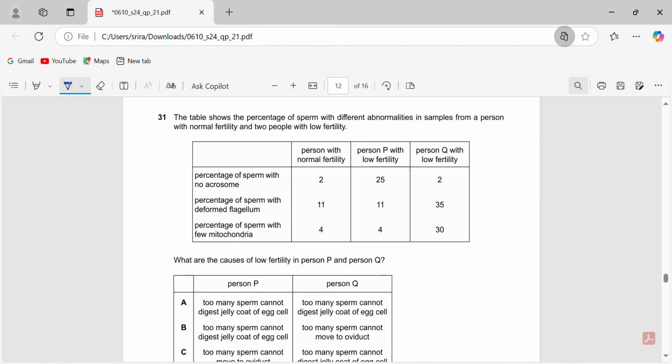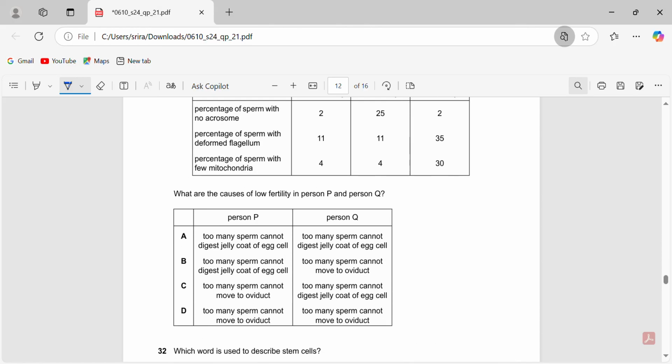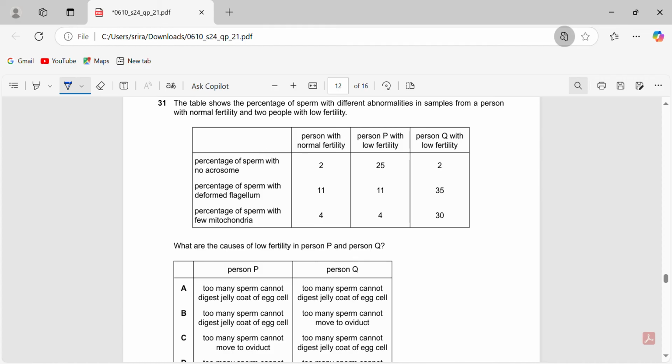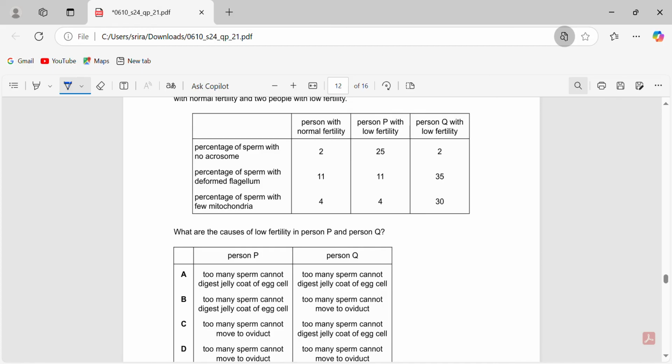Then the table shows the percentage of sperm with different abnormalities. Okay, this is a big question, isn't it? The table shows the percentage of sperm with different abnormalities in samples from a person with normal fertility and 2 people with low fertility. So this is a very lengthy question, isn't it? So person P, percentage of sperm with no acrosome: 25% of the sperm has no acrosome. Acrosome is what contains the enzymes to digest the jelly coat of the egg cell.